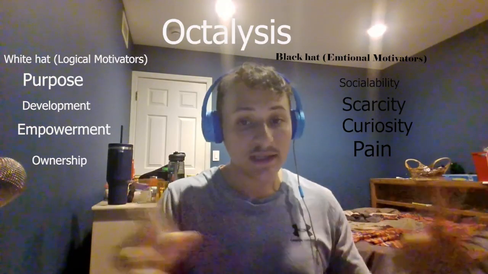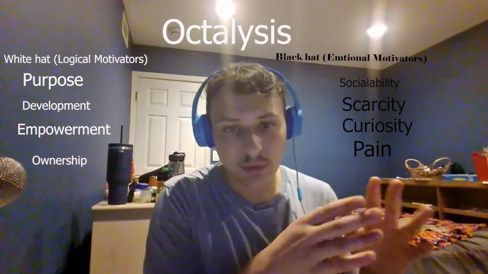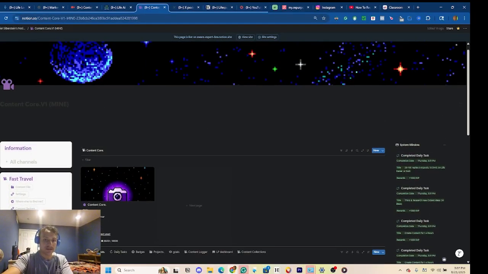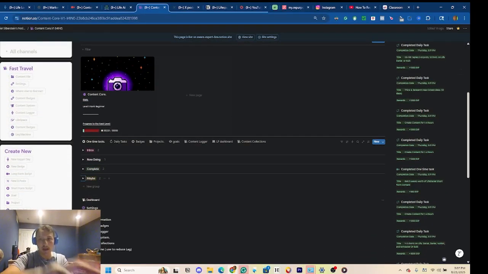Now, using these 8 motivators, I have essentially built this RPG Notion system to turn content creation into a video game. So let me show you what that looks like. Alright, so when you first come onto the dashboard, this is where everything is basically going to be taking place, right? You will see a bunch of little sections here that you can use to organize all of your content. The first one that you're going to see is one-time tasks.